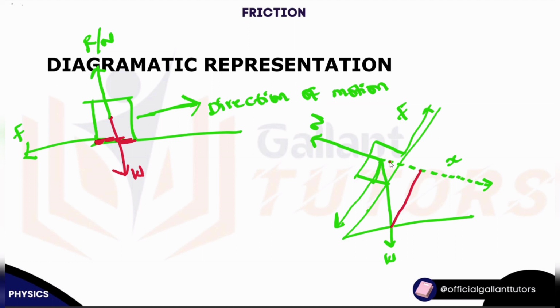This is our theta. If this is theta and this is 90, it simply means that this angle is equal to this angle. It is 180 in total; this is 90, this is 45, and this is 45. This means that this angle and this angle are equal, according to trigonometric formulas. So I can say here's our y and here's our x. To find x, how do we go about that?